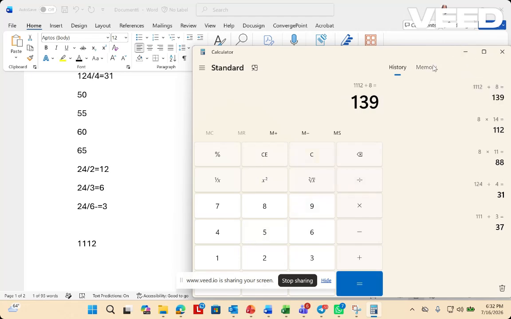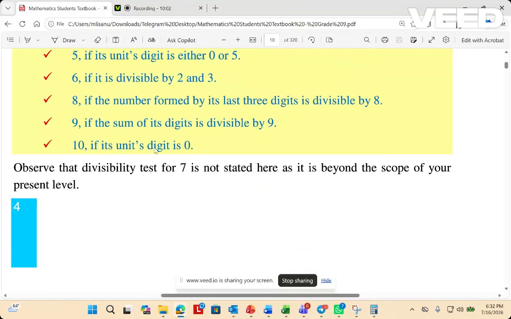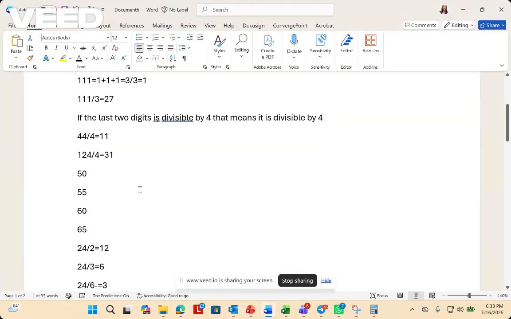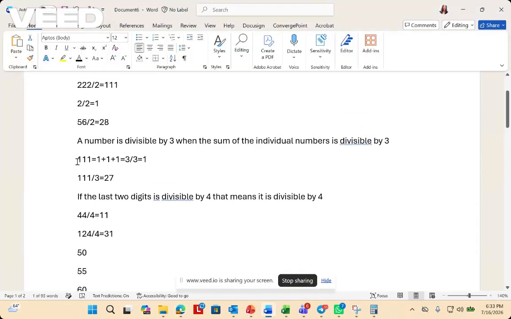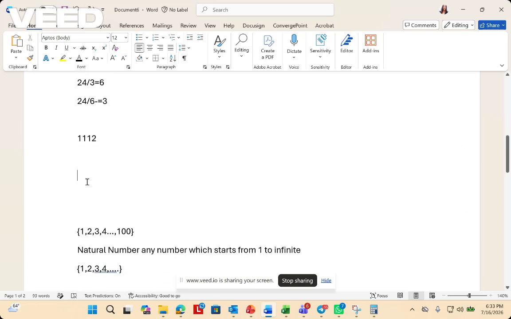9: if the sum of its digits is divisible by 9, then the number is divisible by 9, just like with 3.